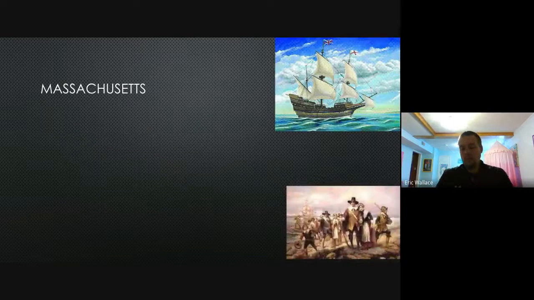So the first colony that we'll talk about is Massachusetts. Okay, there's actually two different groups that will come to Massachusetts. The second group is basically going to be responsible for establishing a permanent settlement and making Massachusetts the colony that it becomes. Okay, but we'll talk about the group before that because it's the one that we all know and have learned about for years since we've been in school. We've heard about this group of people.